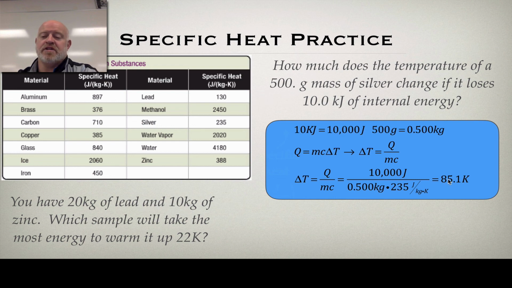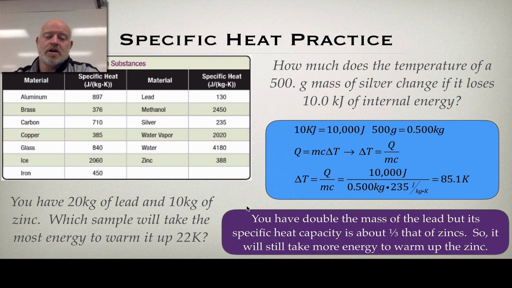Put those together, and I get 85.1 kelvins. So the change in temperature is 85.1. If I knew its starting temperature, let's say it started at 200 Kelvin and it loses that energy, we would take 200 minus this to find our final temperature. This question asks for the change, but it could also ask you for the new temperature.